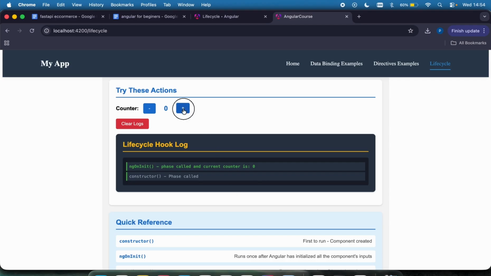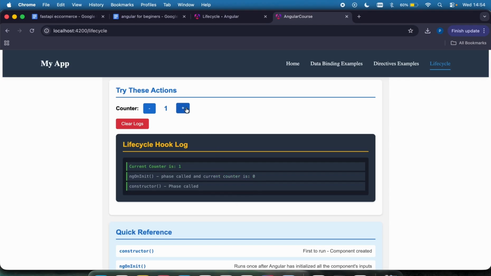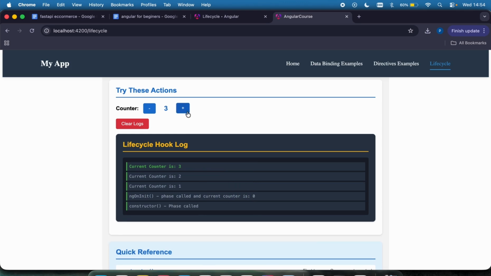Now, if I click on this plus right here, you can see these counter logs are being added. That's to show that the constructor was no longer called and the ngOnInit was no longer called. Which means that these two methods right here are only called once. The constructor is to create the component or to set it, while the ngOnInit is called when the component is initialized. So this is just for us to show which of the component methods is called.